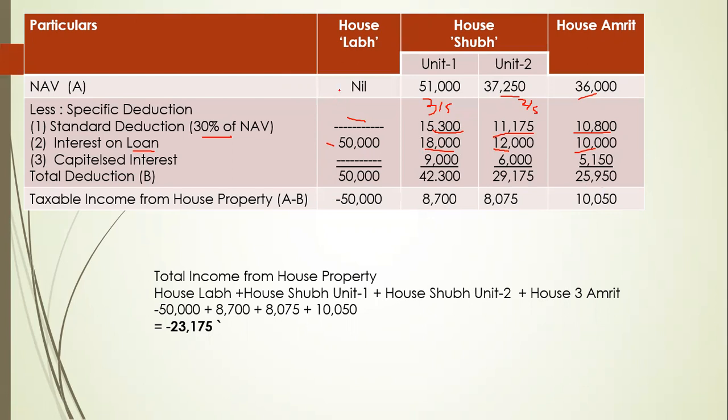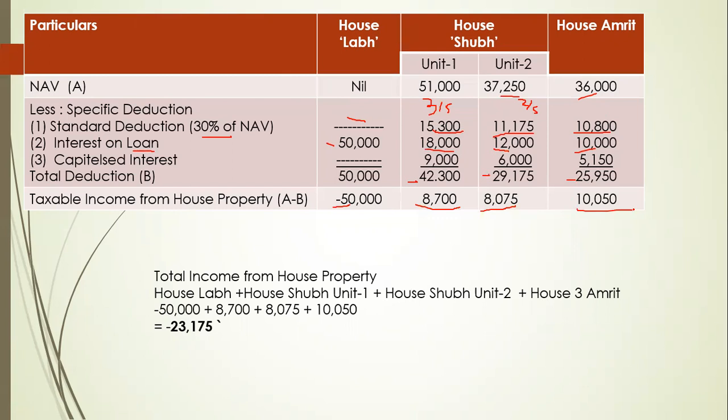Now we will subtract. From 0 minus 50,000, so minus 50,000. 51,000 minus 42,300 is equal to 8,700. 37,250 minus 29,175, the answer will be 8,075 rupees. 36,000 minus 25,950 is equal to 10,050 rupees.